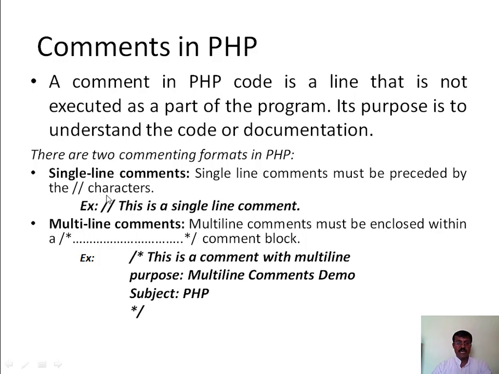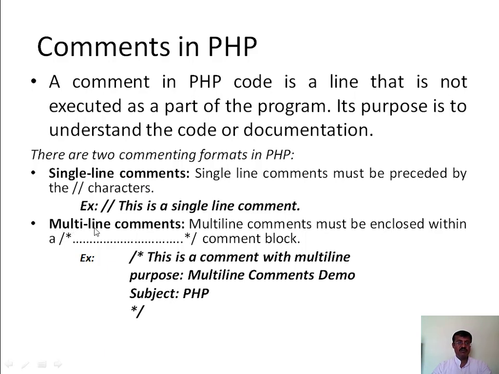When PHP encounters these two slashes within the code, everything from the slashes to the end of that line or to the end of the section of the code, whichever comes earlier, will be considered a comment.